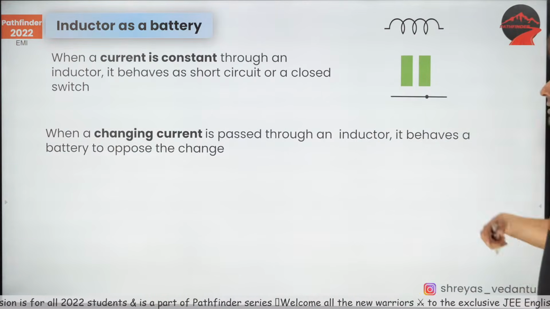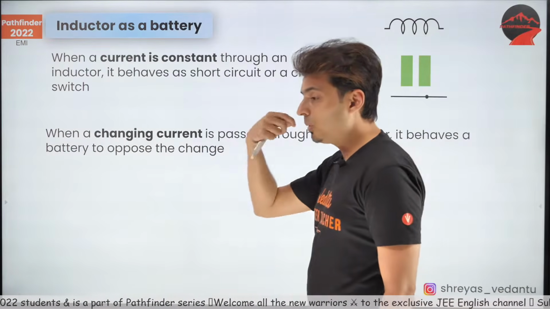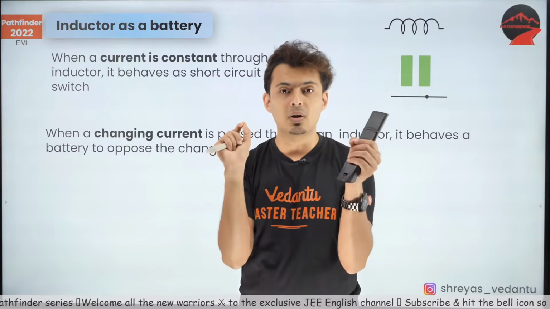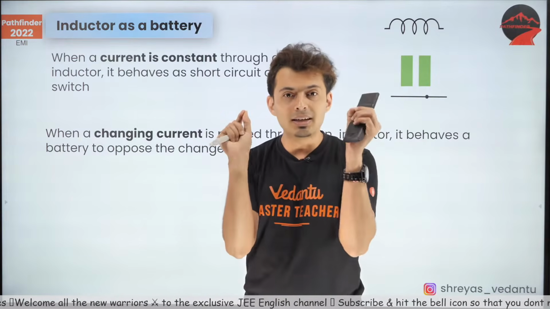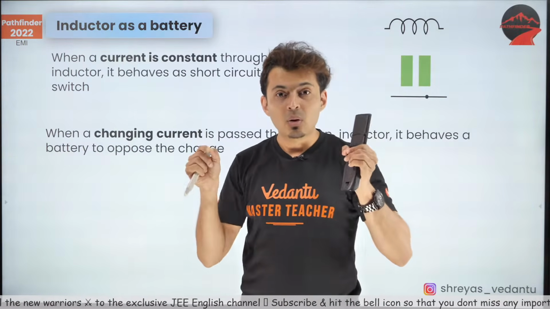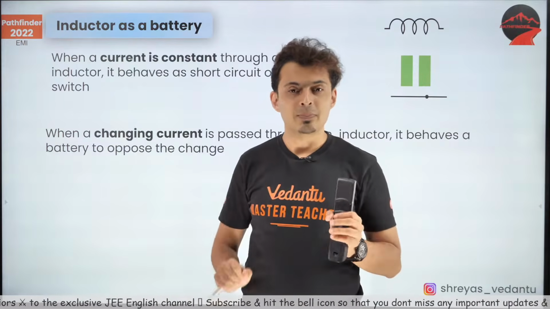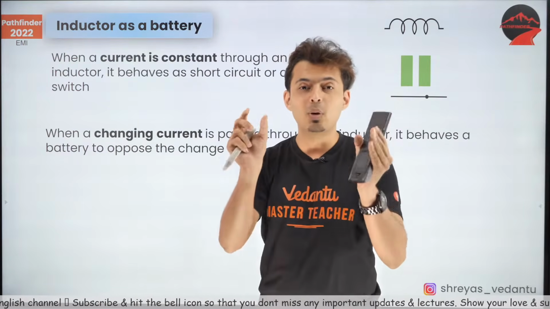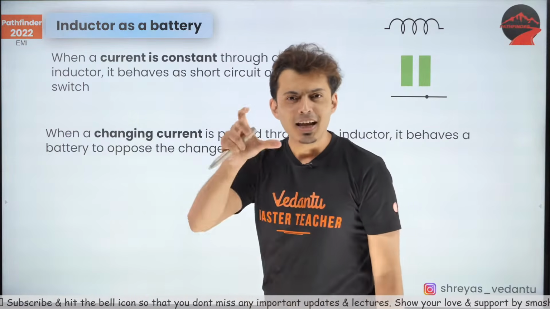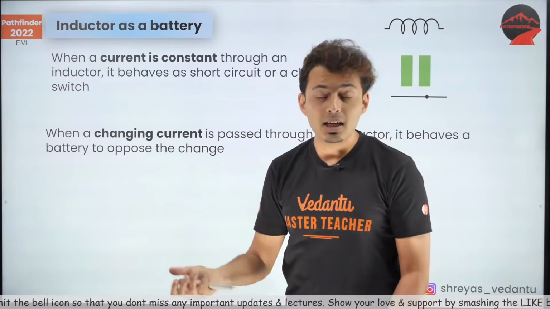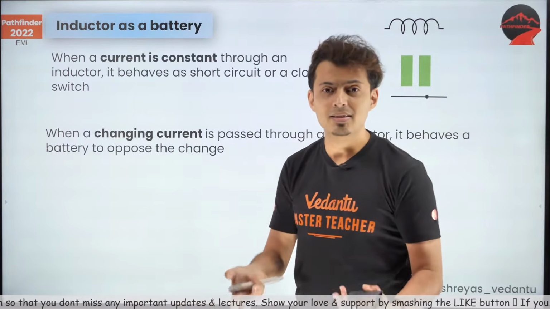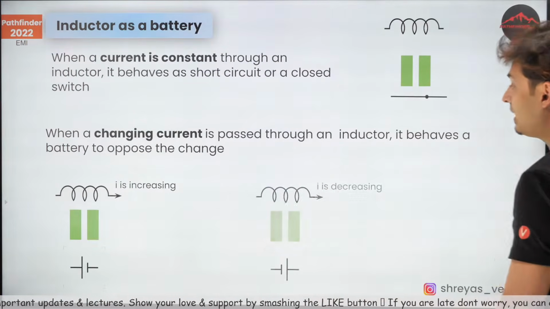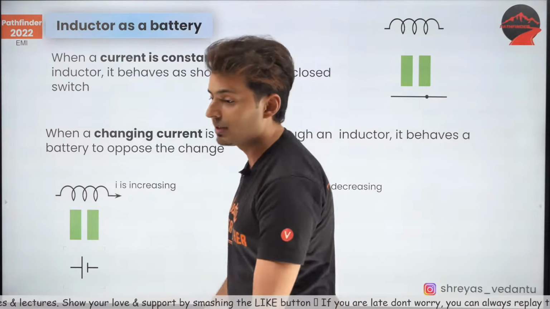But the moment the current changes, the moment di by dt is there, that's when there is voltage created across the inductor. So think of the inductor as a battery whose EMF is the voltage which is created across the inductor. And just instead of the inductor, show the battery. Then it looks like a simple problem with batteries and not the inductor. So if you have an inductor, replace it with a battery. But there are two cases. Now I'll explain that to you.